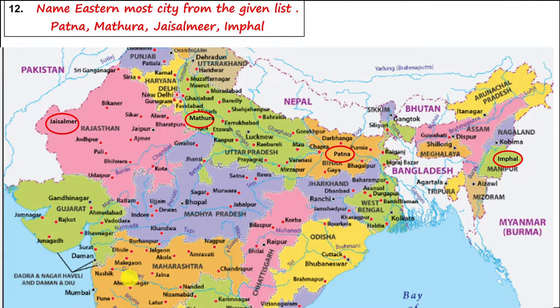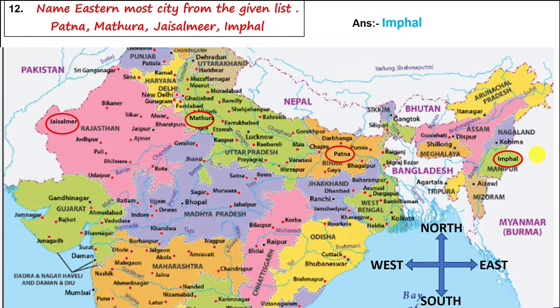Next question. See this map. Name the easternmost city from the given list: Patna, Mathura, Jaisalmer, Imphal. Jaisalmer is in Rajasthan, Mathura in UP, Patna in Bihar, and Imphal is in Manipur. We are asked for the easternmost, so in a map we must know the directions first of all. Up is north, down is south, right side is east and left side is west. So Imphal will be the easternmost city of India.